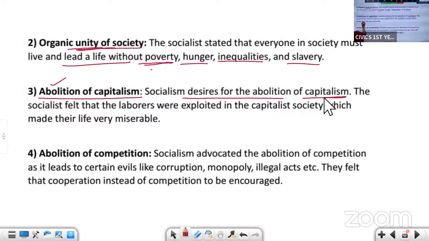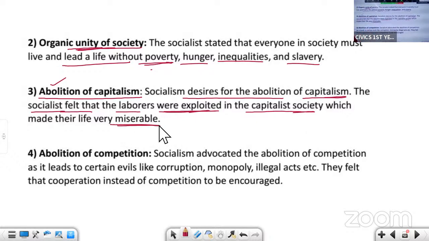Okay, the socialists felt that the laborers were exploited. What is capitalism? The rich people, they'll make the laborers work for them and they will enjoy the profits. So rich people are becoming more rich and poor people are getting more poor. So the socialists felt that the laborers were exploited in the capitalist society, and the life of this laborer is very miserable.